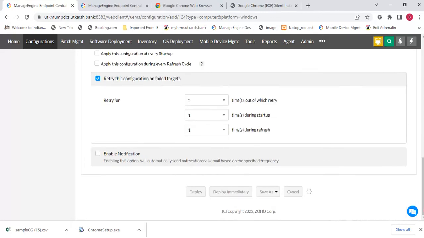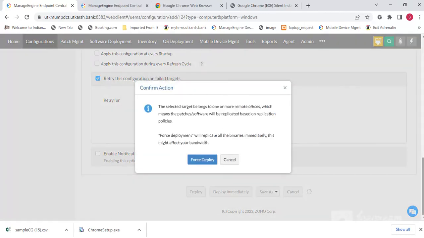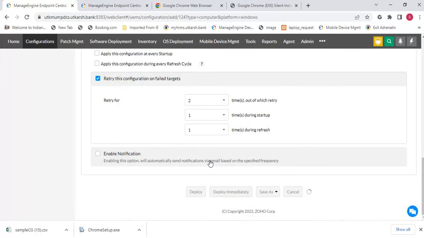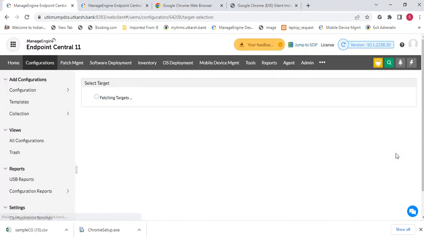So this is the process of how to deploy software to our multiple endpoint machines through our console. No manual installation required. So it is a very useful activity in the ManageEngine tool.